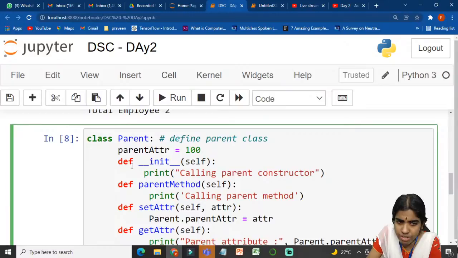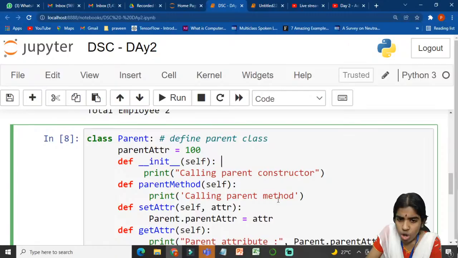Def is the keyword for defining a user-defined function. I am initializing the parent class. Self denotes an instance of my class. I am calling the parent constructor. Again, I am defining a user-defined function using the def keyword. Parent method, I am calling. Self denotes an instance of my parent class.